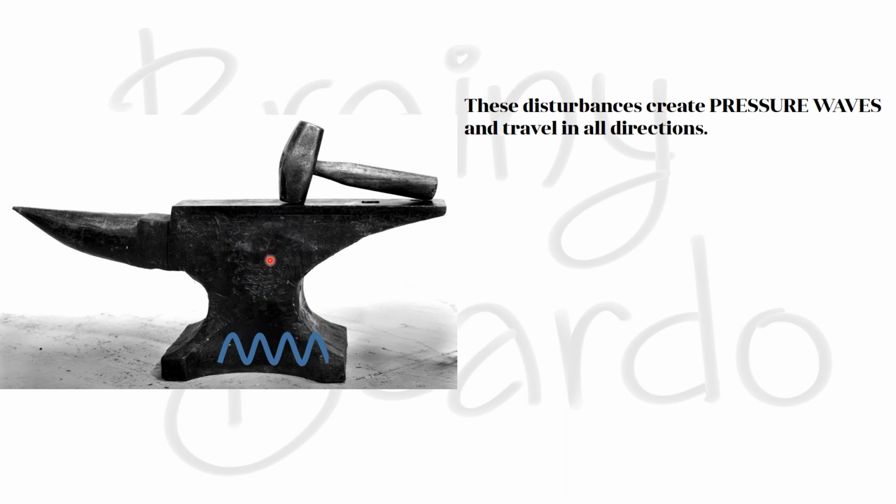Now, the shock wave or the disturbance, in other words, is also called the pressure waves, and these pressure waves travel in all directions, okay? That is what we would have experienced when we keep our hand or ear nearly close to the anvil. We would have experienced these shock waves in the form of a sound, right? That is why these pressure waves, when they travel through a medium, travel with the velocity of sound, okay?